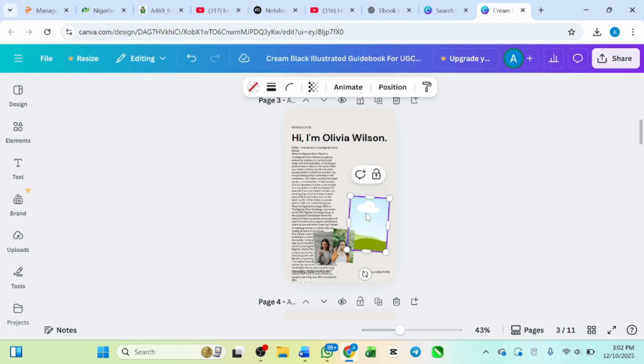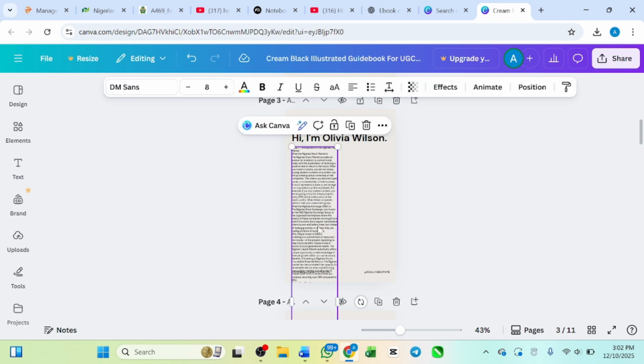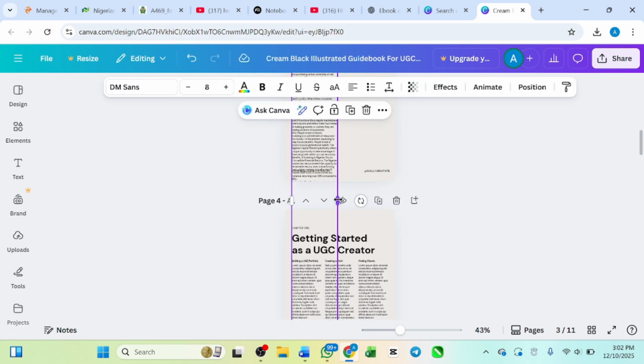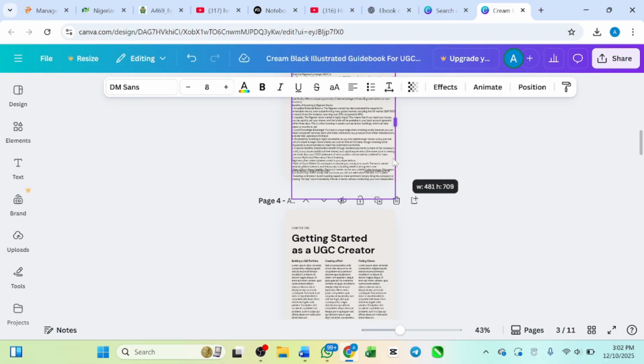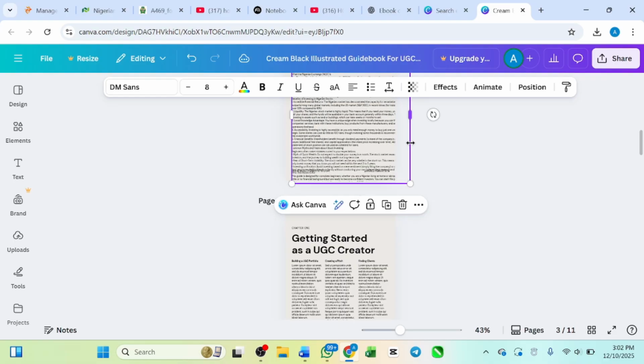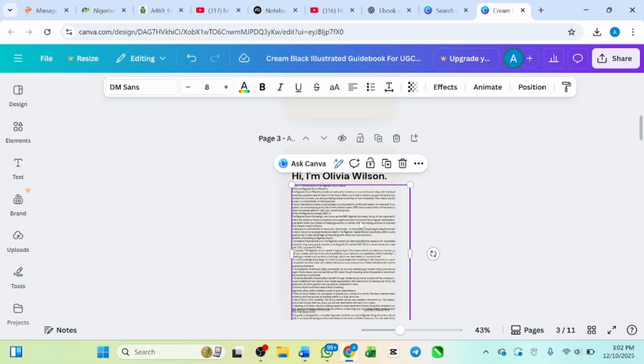If you want to add the image, the same way we added this image, you can go ahead and replace the image. But me, I don't want an image. Depending on the type of content that you are creating, just remove it. And then I'm going to click here so that it will fit my page. I want it to fit.